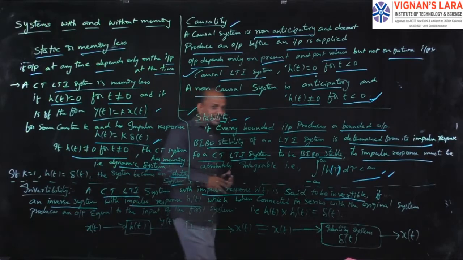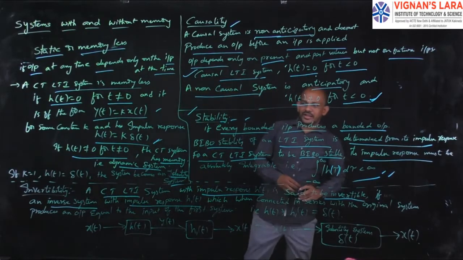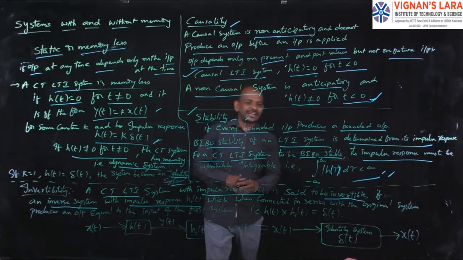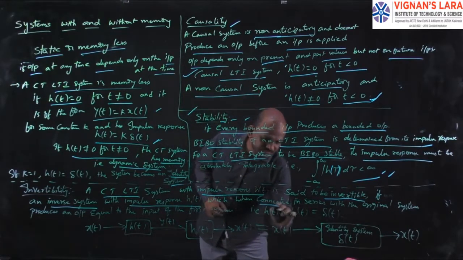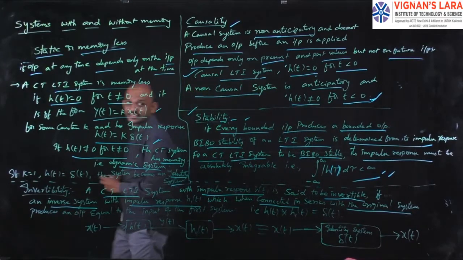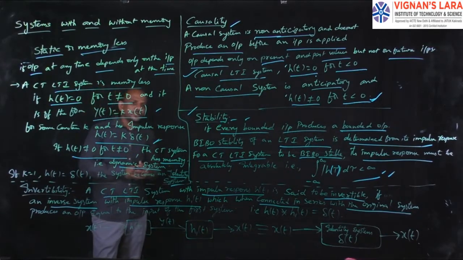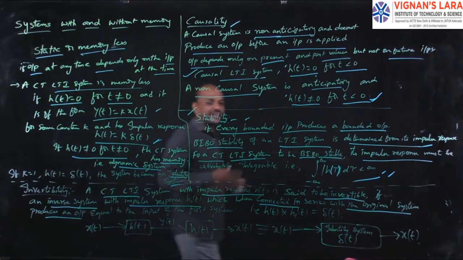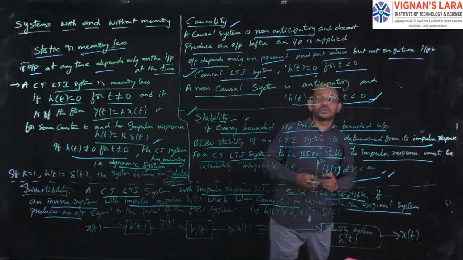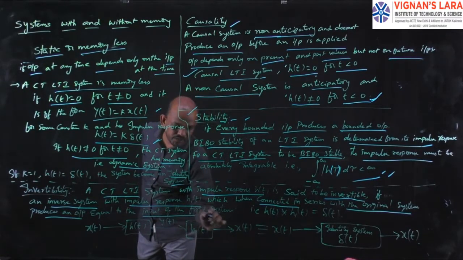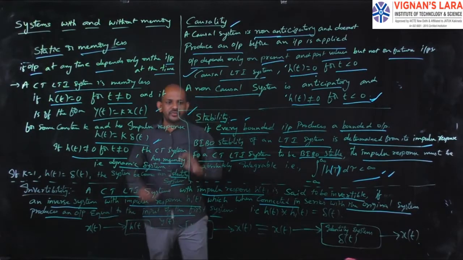There I need an inverse system with impulse response h1 of t, which when connected in series with the original system produces an output equal to the input of the first system. Very, very important.